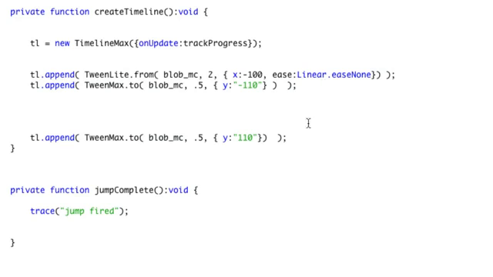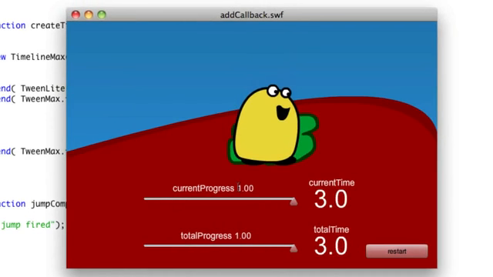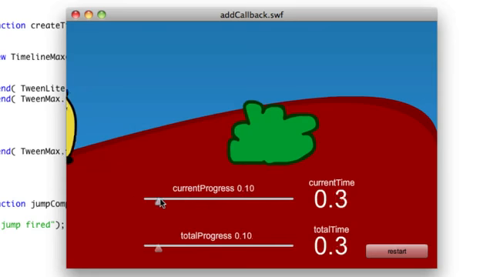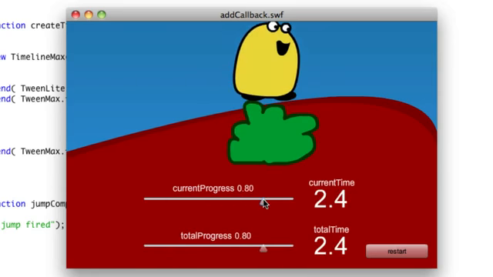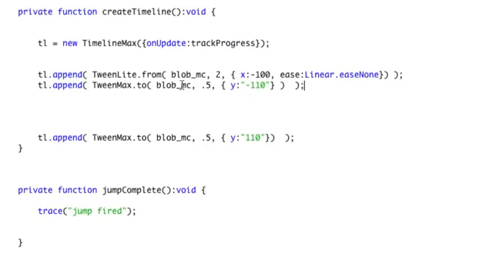Right now, this file looks like this. He comes in, he jumps up and down, and that's not that much fun. The timeline isn't repeating or doing anything fancy, so it's just as simple as can be to make add callback very clear. So he comes in, jumps up. That's when I want to swap the depths, but right now there's no depth swapping. So what you might do is you might say, oh, well, why don't I just use onComplete here? And I want to show you one of the downsides of using onComplete in certain situations.